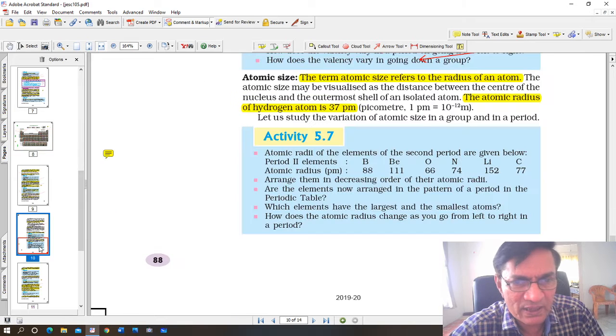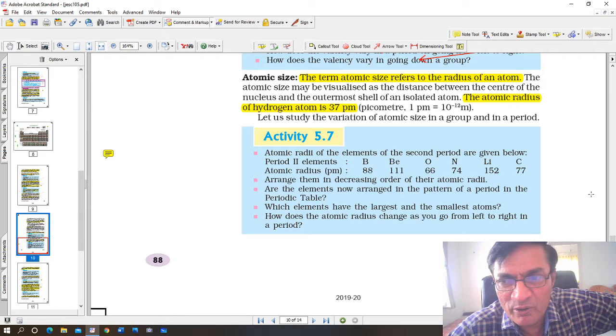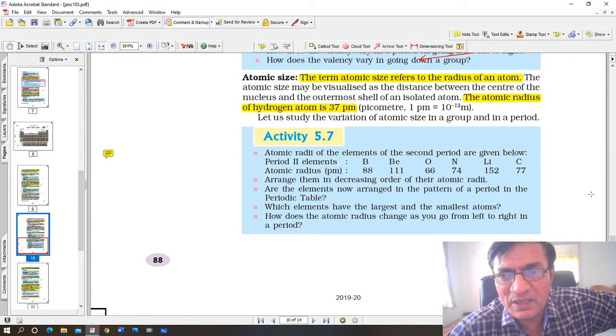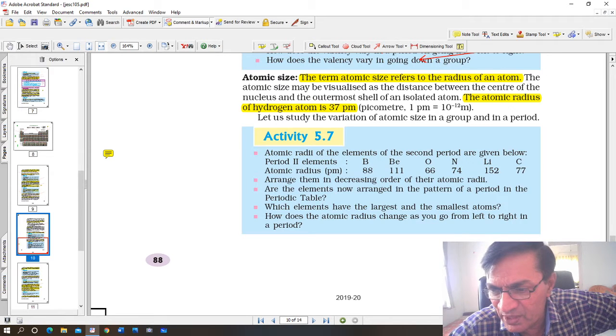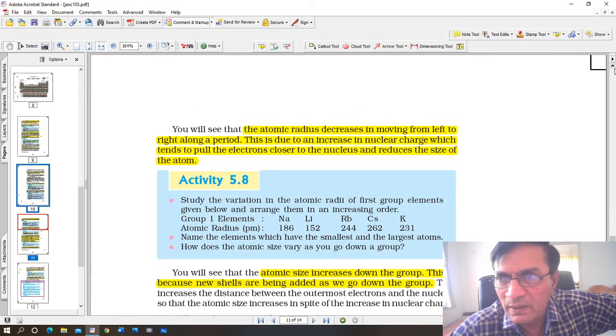Now let us see once again. Let's come back here. Atomic size is measured in picometers, 10 to the power minus 12 meters. Let us study the variation of atomic size in a group and in a period. This is only for information. This is not to be learned by heart.